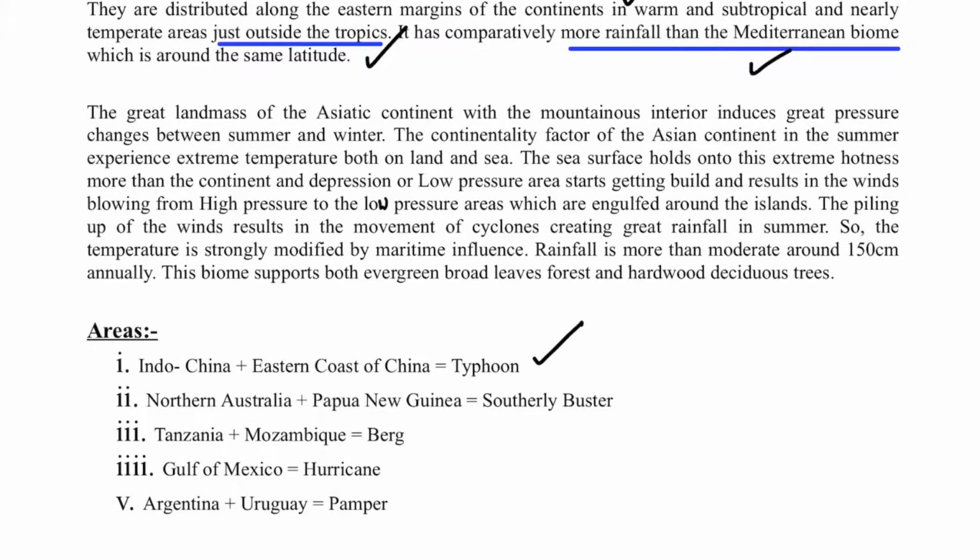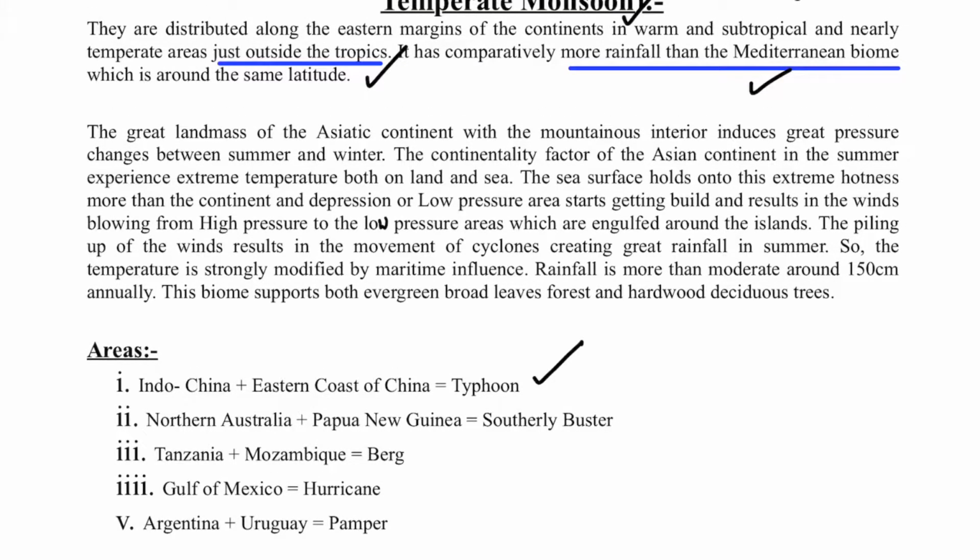This cyclone-like situation creates a great amount of rainfall in the Chinese Gulf, the Mexican Gulf, the Gulf areas of Australia and some parts of South Africa, and that is why it is known by different names like the China type, the Gulf type, the temperate monsoon and so on.